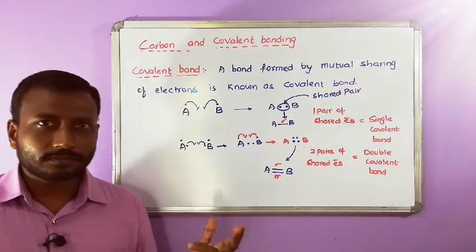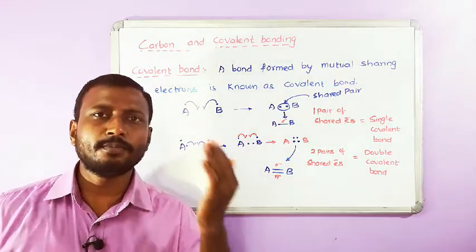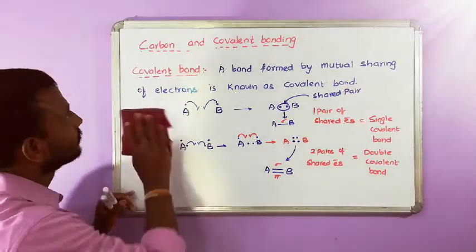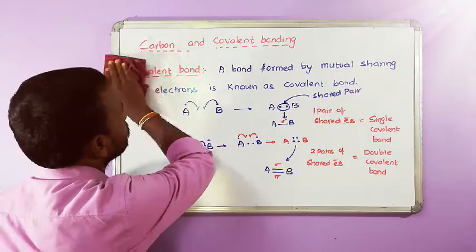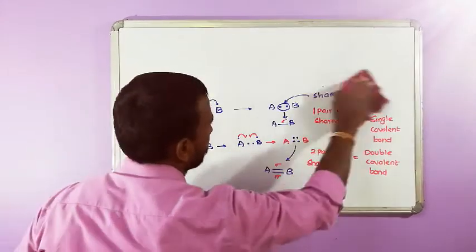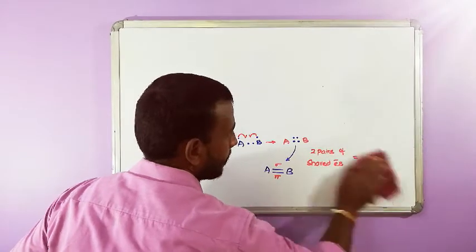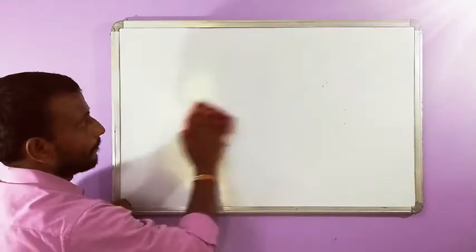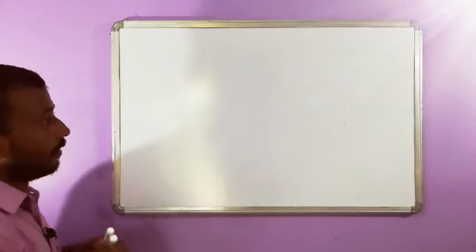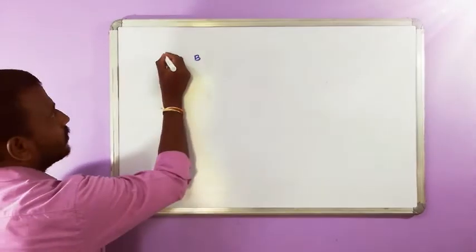Then what if two atoms are sharing three pairs of electrons? What is that covalent bond called?